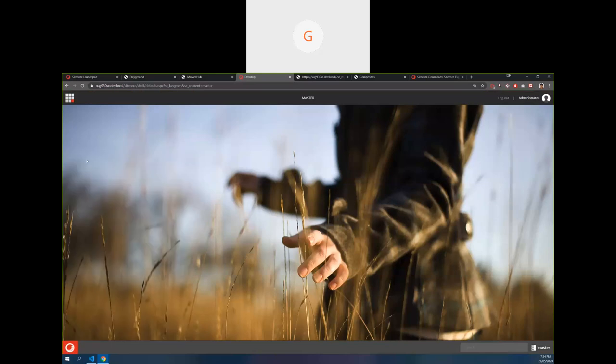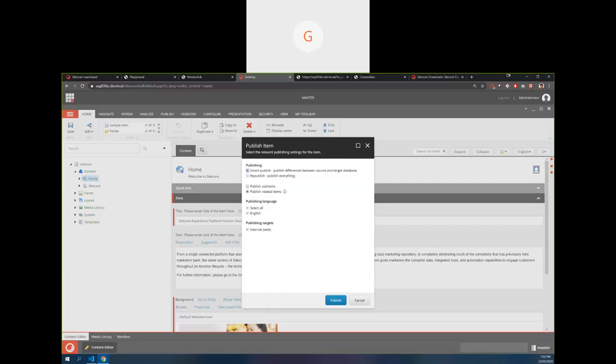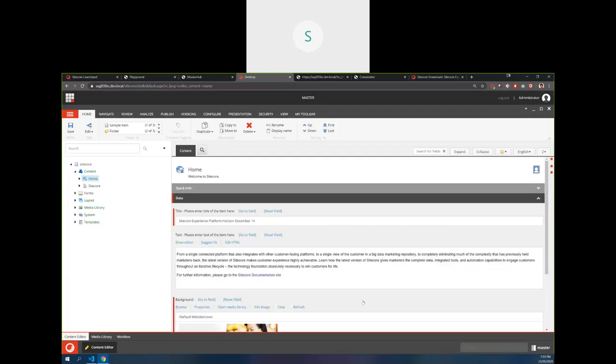If you right click here, you can publish the item as well, and you can publish the whole sub items. Can you uncheck and try to publish a single item like the site only? Actually, it's not working.